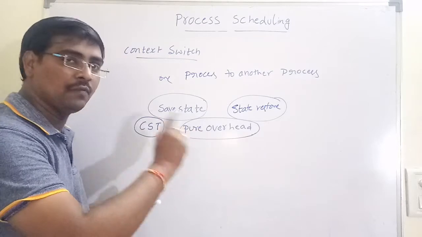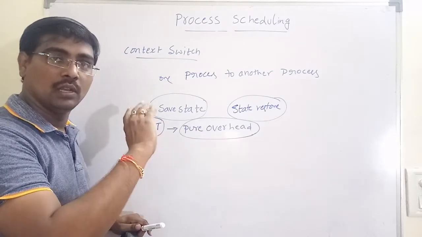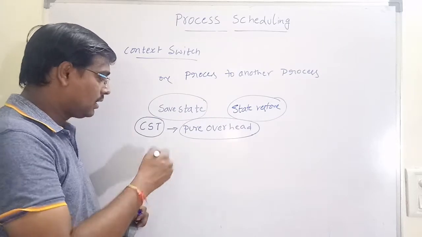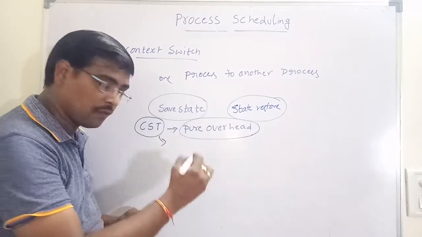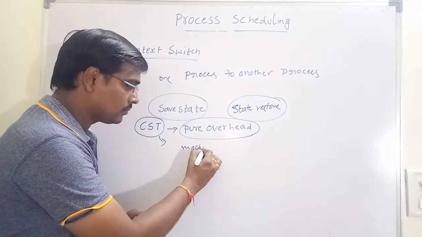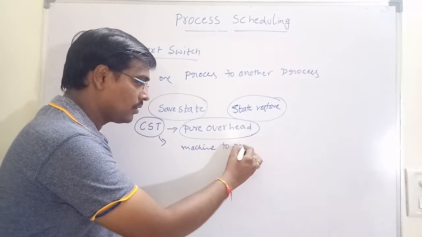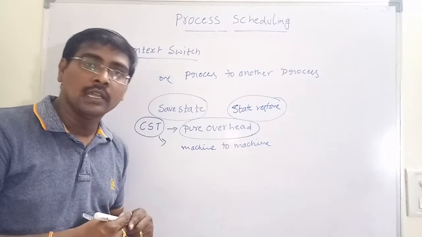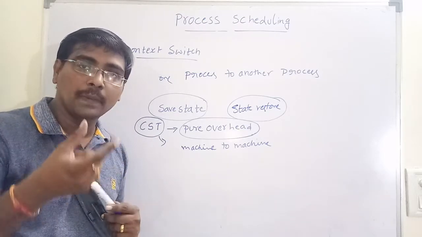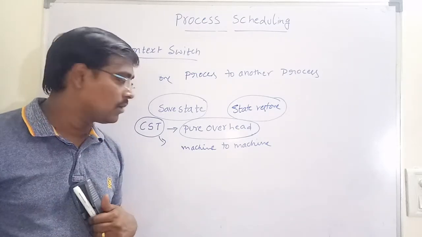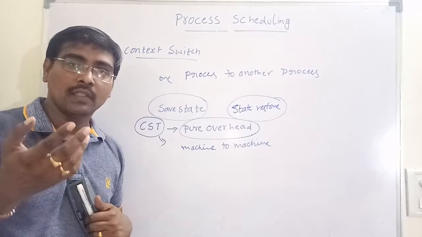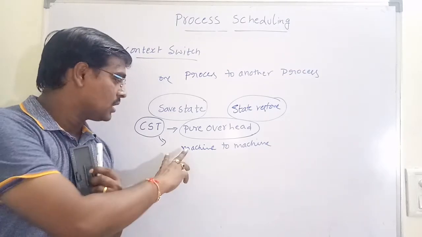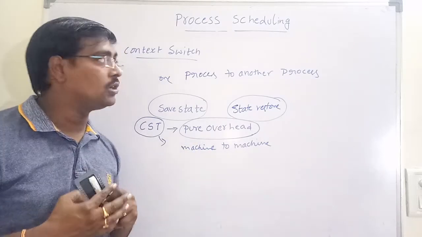The only thing is the time for switching, that is swapping. This is the pure overhead. And this context switch time changes from machine to machine. That means the context switch time depends on the memory available, the transfer rate, the registers, all that information. Based on this information, the switch time changes from one machine to another machine.